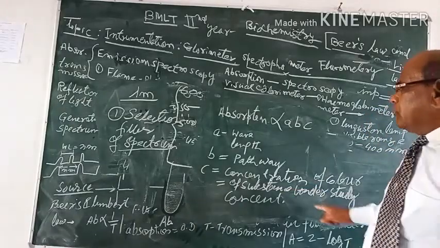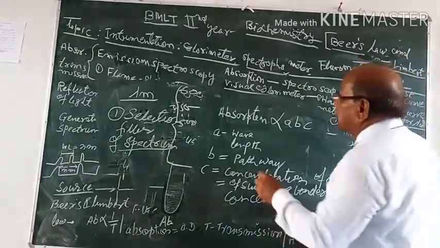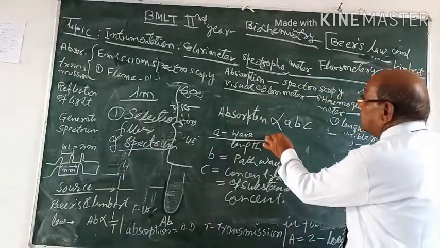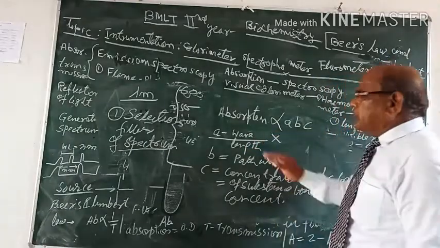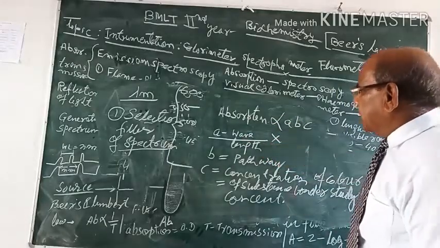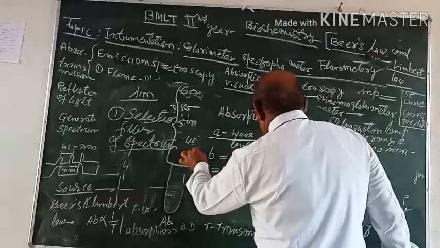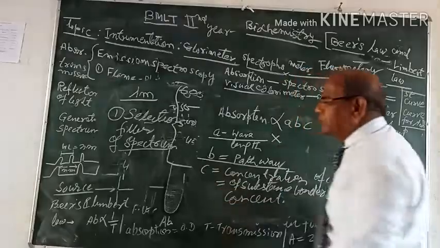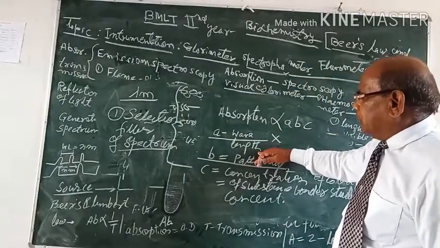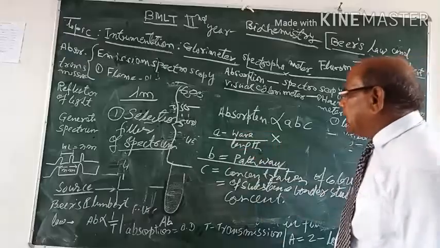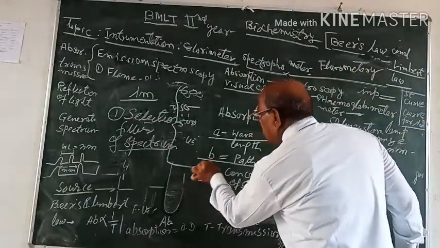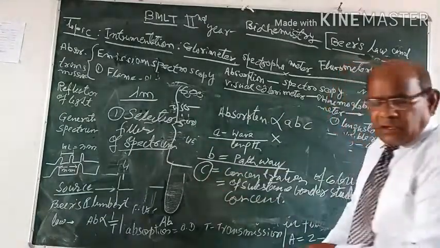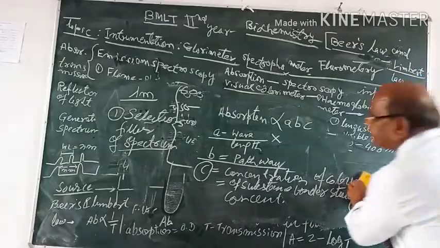Concentration of color substance under study. As you know, wavelength in any set of experiment is constant; it is never changed once we set up the experiment. Then the path of light travel is also constant for a particular set of experiment. Only thing changeable is the concentration of the substance we are going to study. Therefore, Beer's law will simply come to